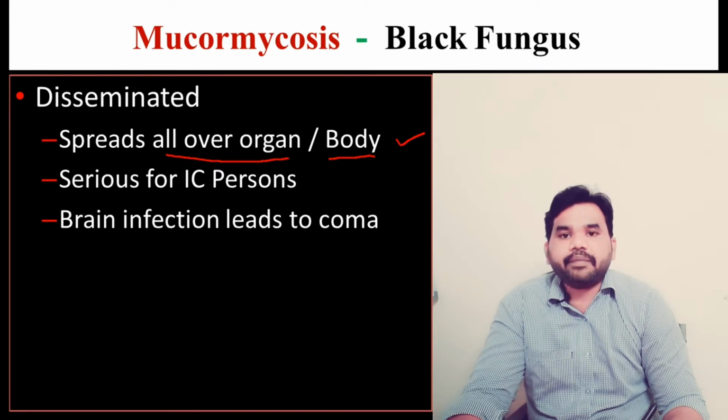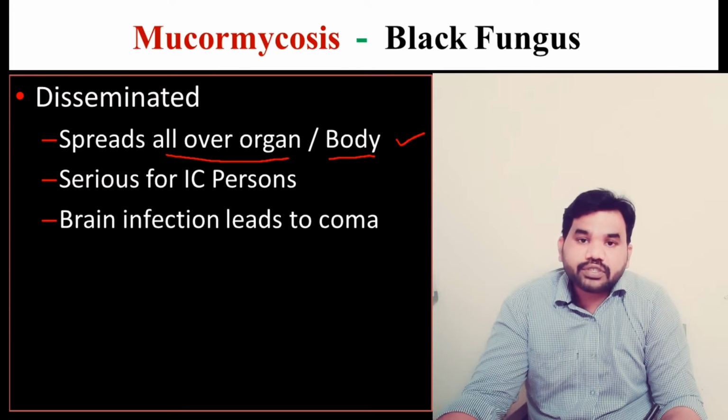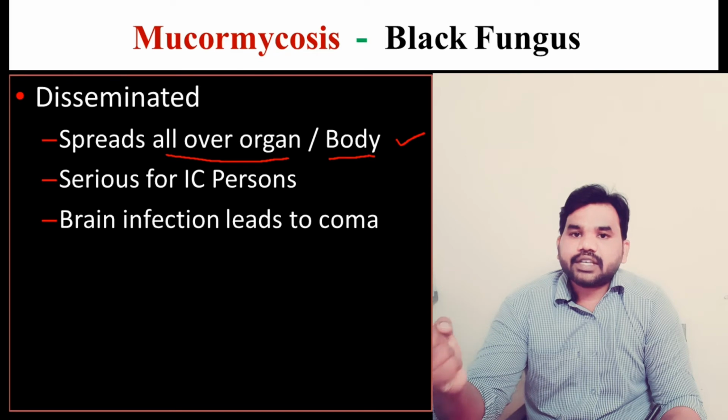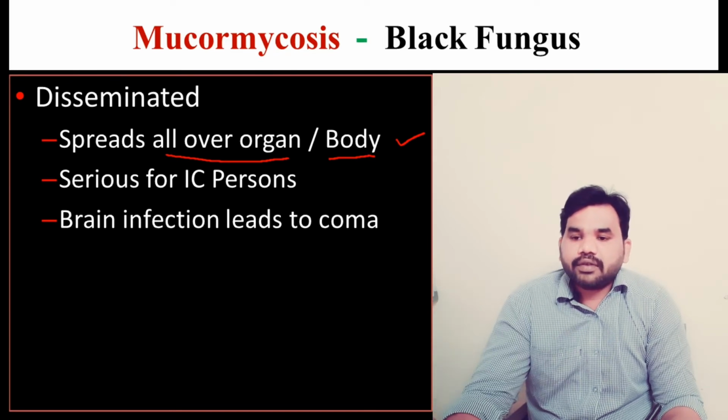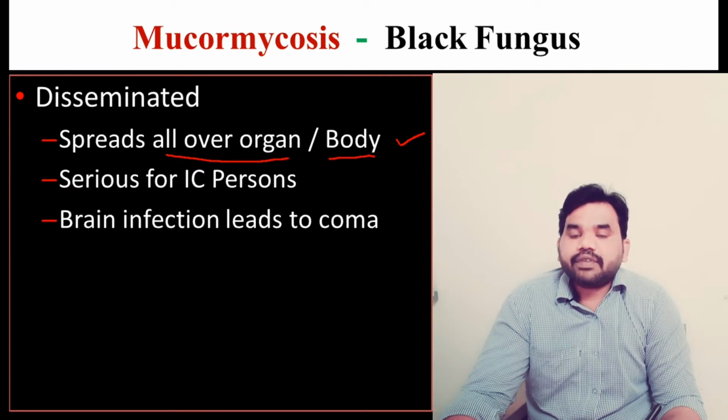And nowadays COVID-19 patients are also getting this black fungus, because their immune system is also not working properly. The immune system is already fighting the coronavirus, and at the same time this black fungus will take such a situation as an opportunity. We can call this black fungus an opportunistic fungus, because it is present everywhere in the environment, but it will not cause disease when we are healthy. It will cause disease when our immune system goes weak. That means it waits for a chance. Whenever it gets an opportunity, it tries to attack and infect our body.